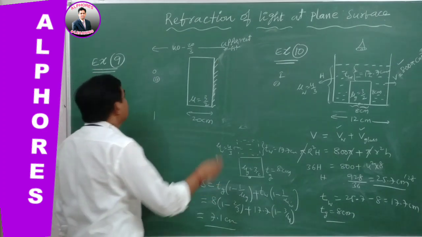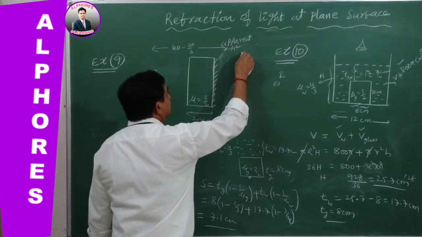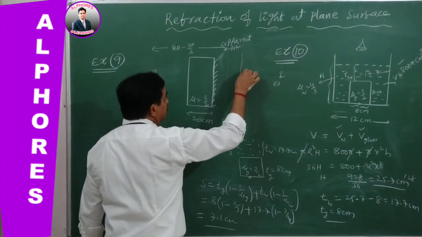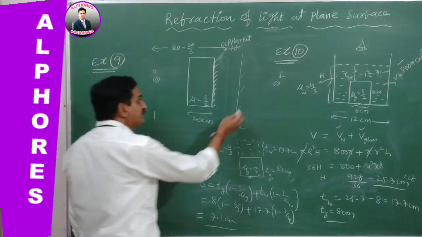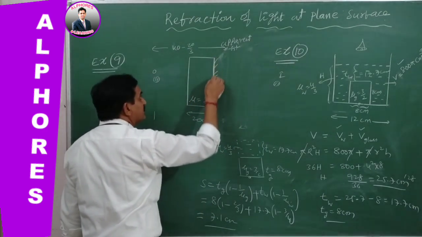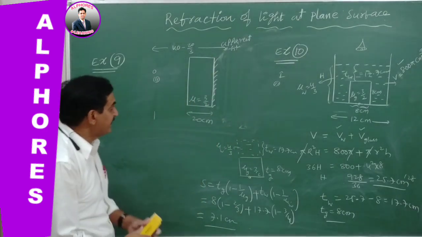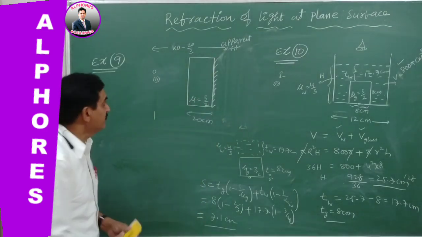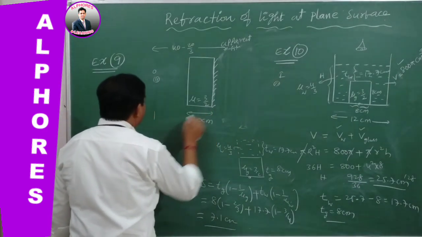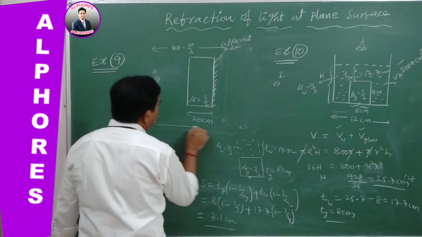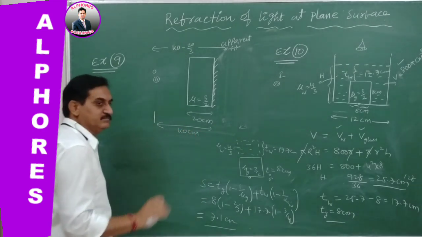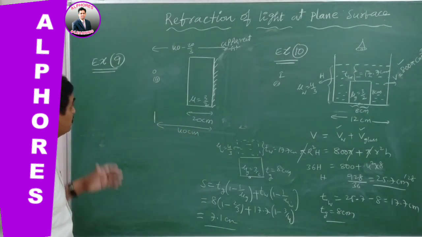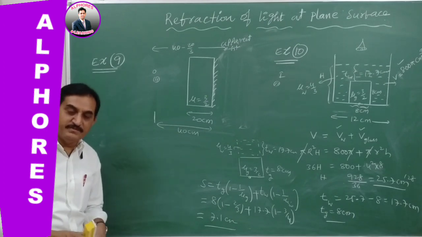In example 9, the plane mirror was kept at some distance from the glass plate. Suppose instead this side is silvered, then it acts as a plane mirror. Now if the object is kept at a distance of, say, 40 centimeters, then find the position of the image in this case.